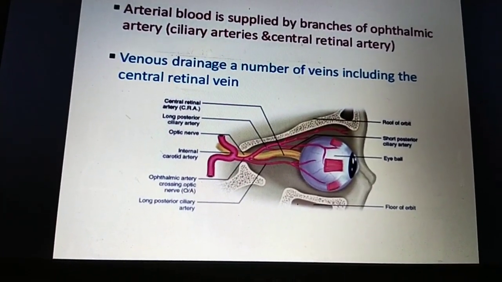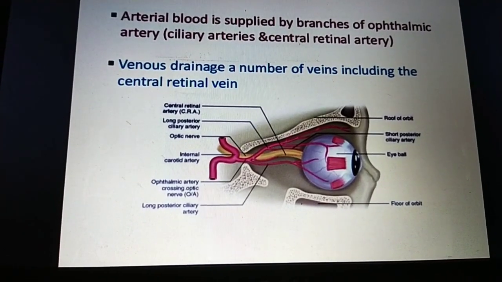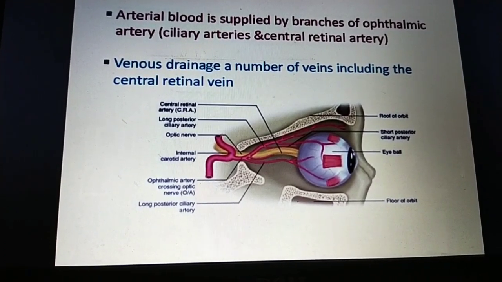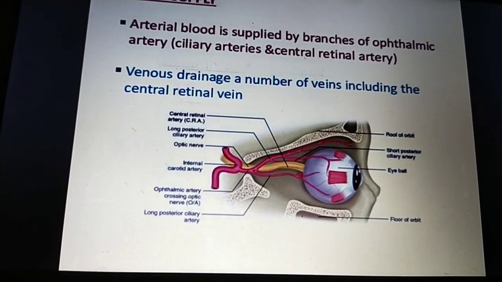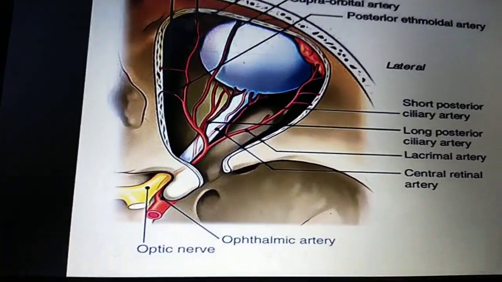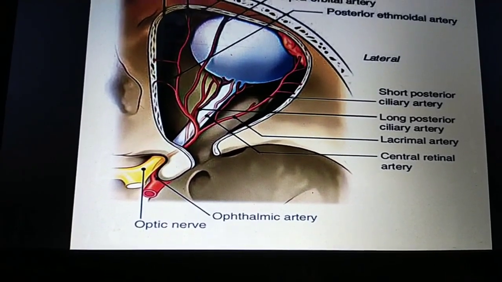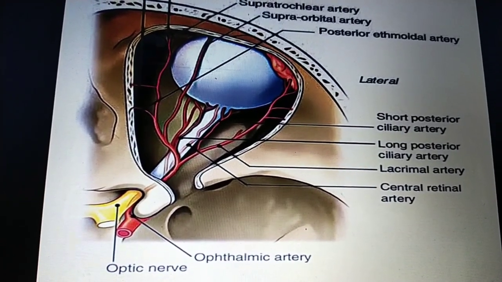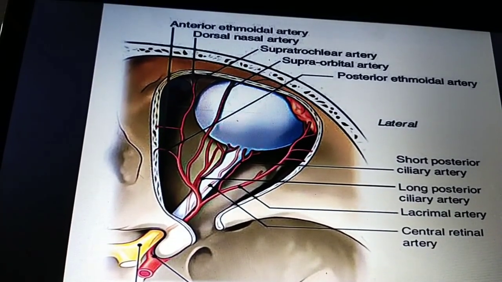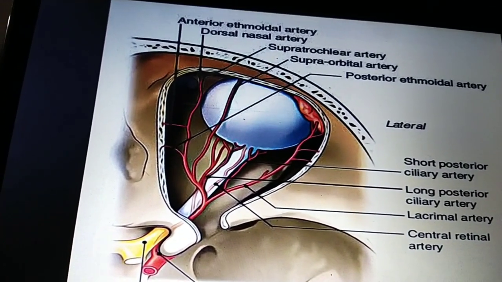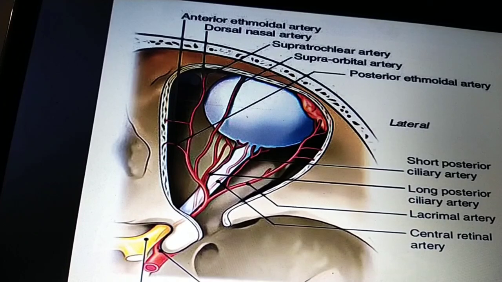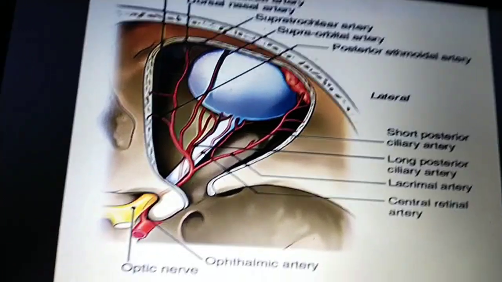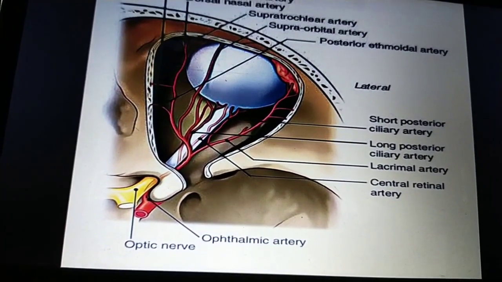Then blood supply. The arterial blood supply is from the branches of the ophthalmic artery, the ciliary arteries. Venous drainage is by numerous veins including the central retinal vein. Okay, you can see here the ophthalmic artery. The ophthalmic artery gives branches to the central retinal artery, lacrimal artery, long posterior ciliary artery, short posterior ciliary artery. Then supraorbital artery, supratrochlear artery. Like that it gives the blood supply to the eyeball. Okay, it is mainly by the ophthalmic artery.